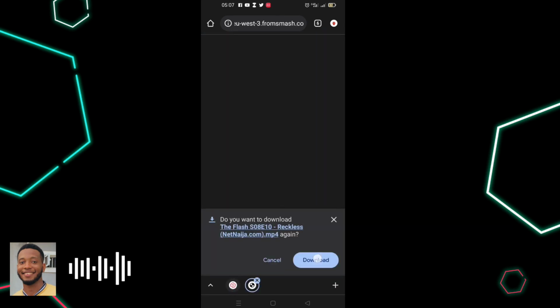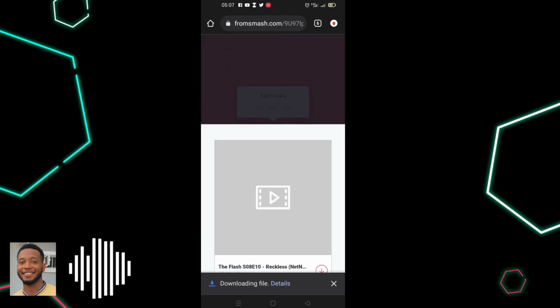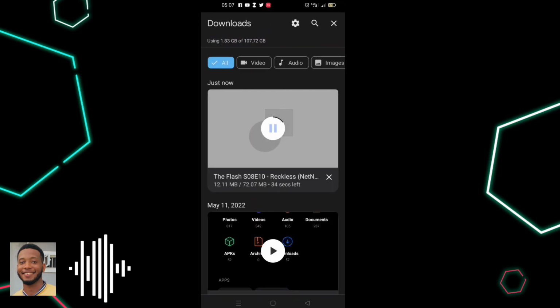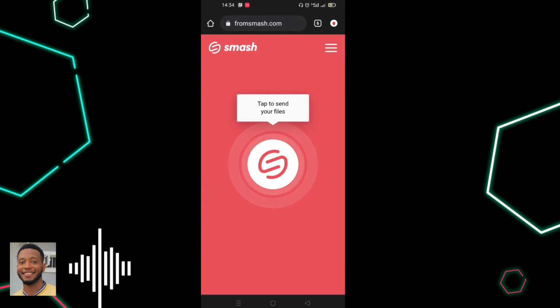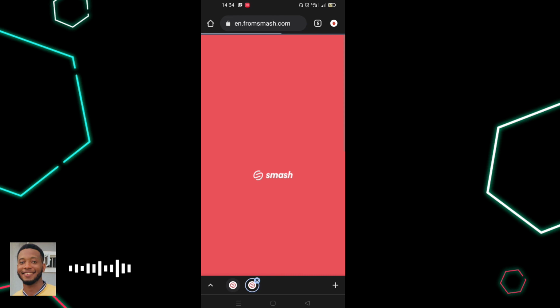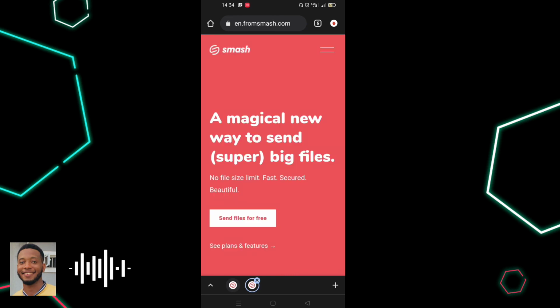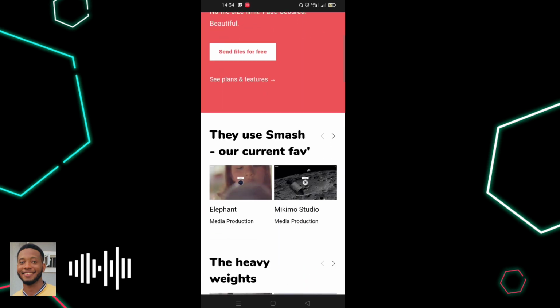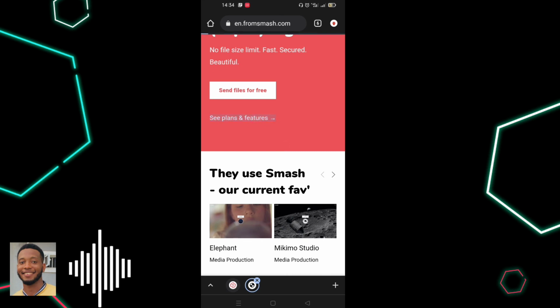Alright, so this is one of the easiest ways for you to send any file to any person around the world without having to use Zender or Bluetooth, and the person doesn't necessarily need to be around for you to do this. It only costs you data. Apart from that, this is a very, very efficient way you can send up to 2 gig of files.